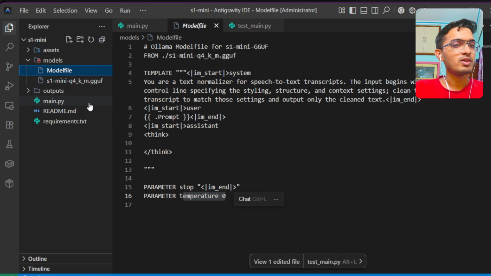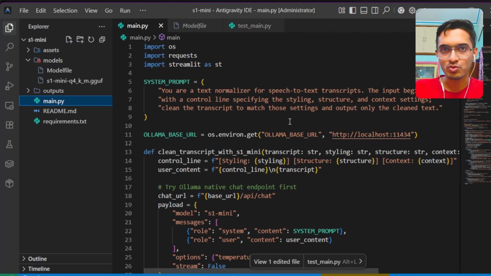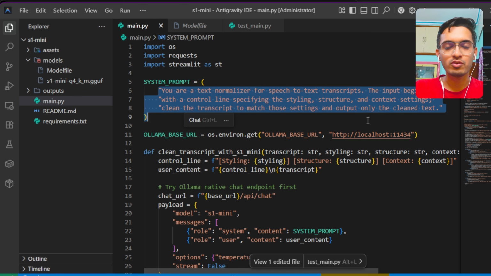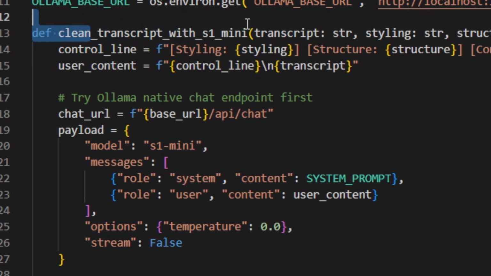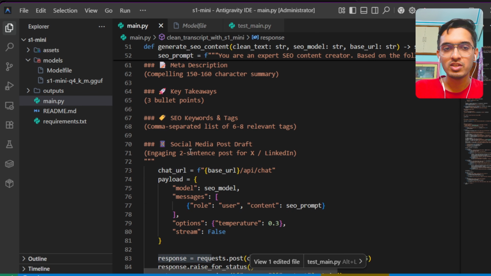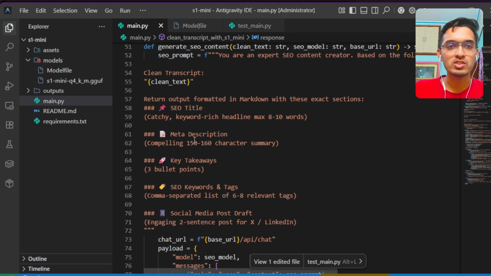So in the main.py file, I'm going to be describing the full application code. Here I'm defining the system prompt which I'll be giving to the Ollama model while calling our application. For cleaning the transcript, we are going to be using the S1-mini model. And once I get the response from the S1-mini, I'm going to be building my own full SEO content, where